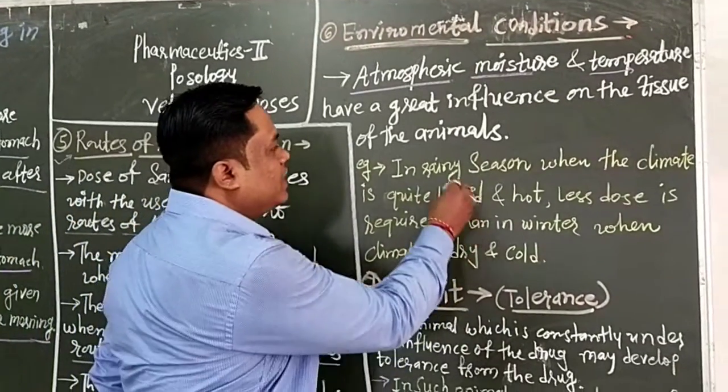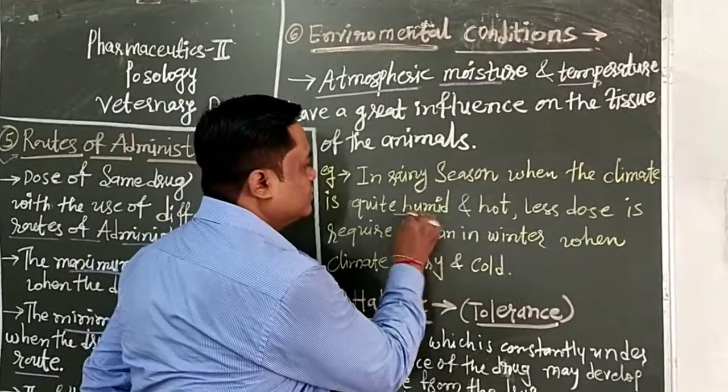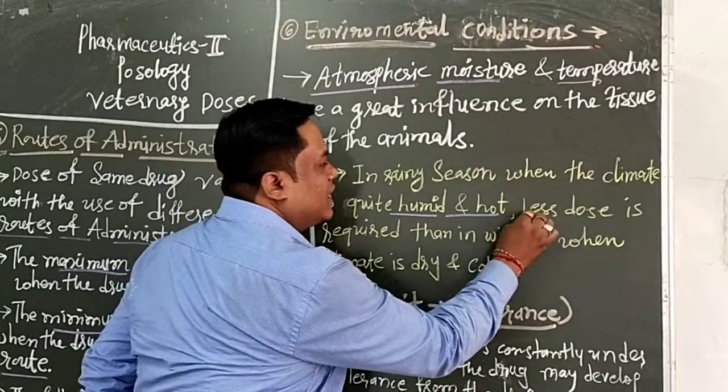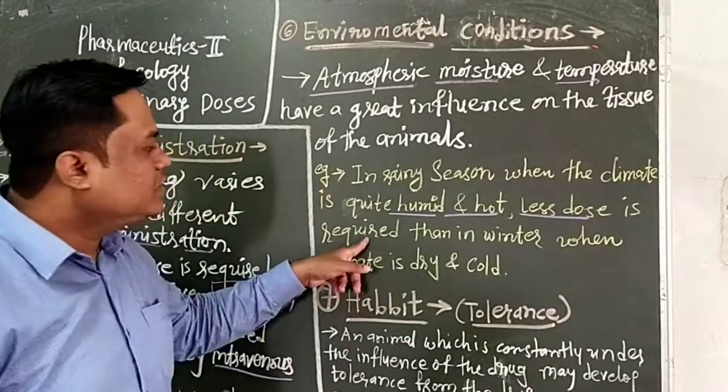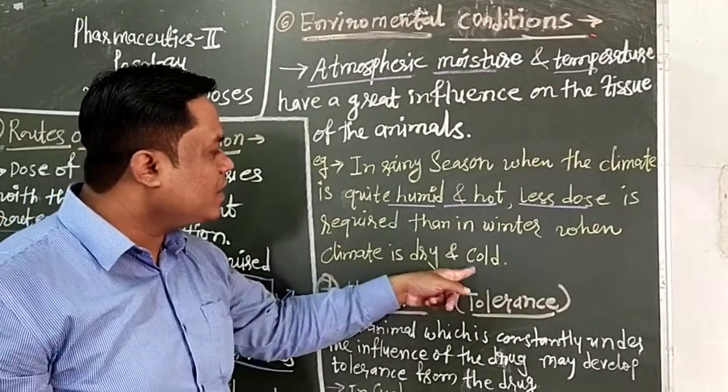For example, in the rainy season, when the climate is quite humid and hot, less dose is required than in winter, when the climate is dry and cold.